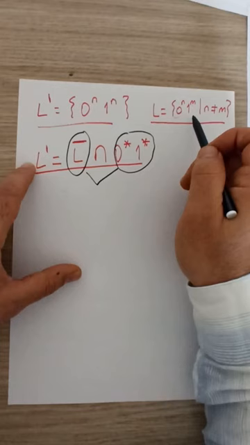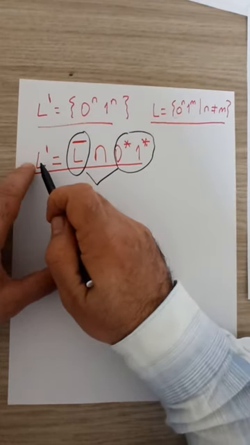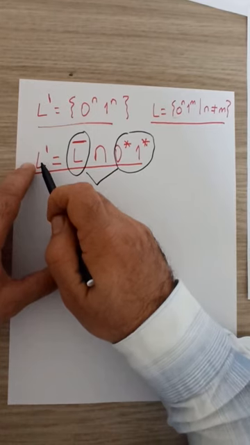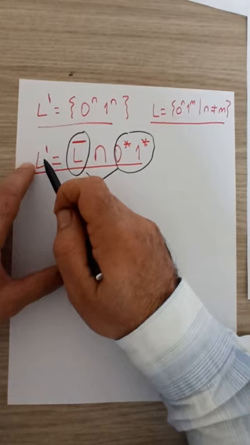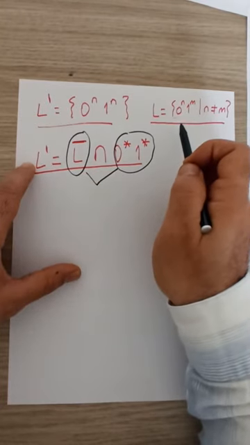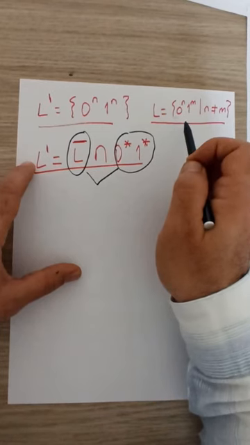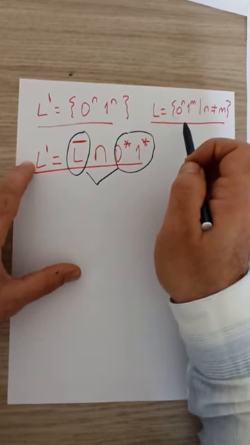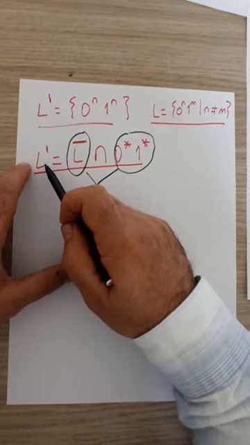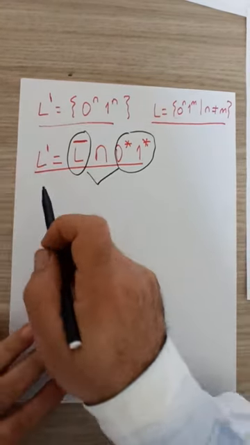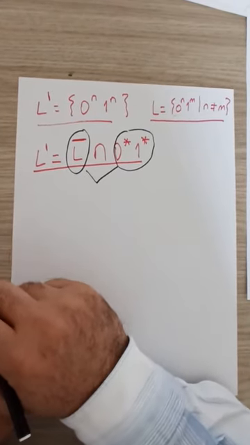So if L were regular, L prime would have to be regular. But if we prove that L prime is non-regular, then L has to be also non-regular. Otherwise, a contradiction arises. So let's concentrate on proving L prime being non-regular. How would we prove L prime is non-regular? Again, we can use the pumping lemma.